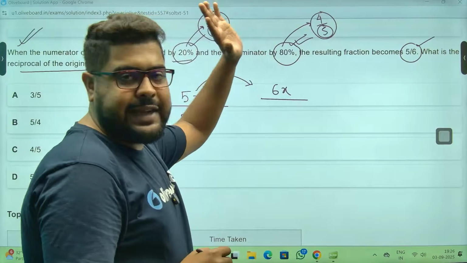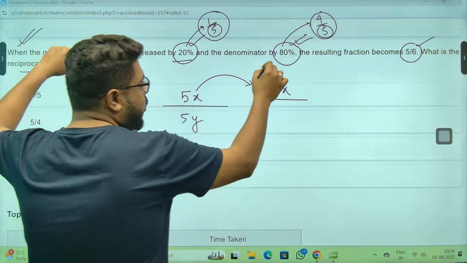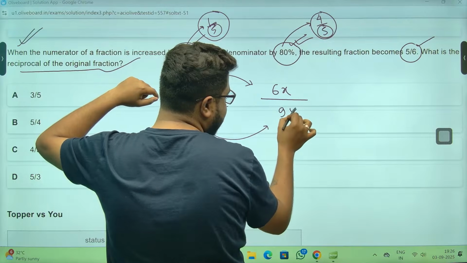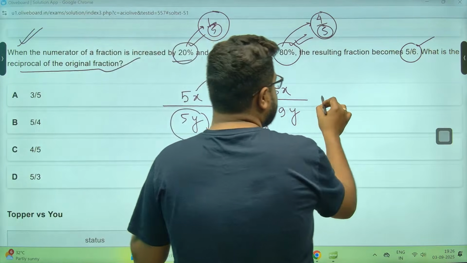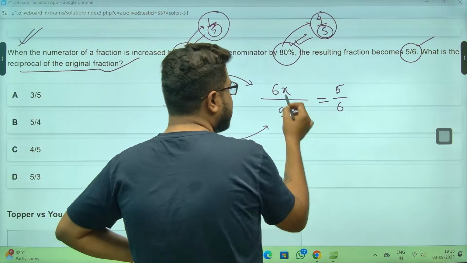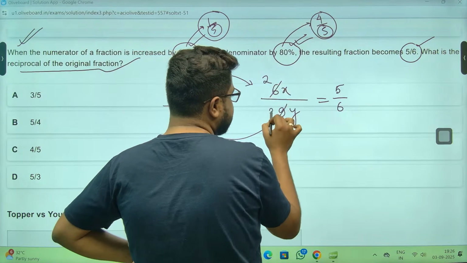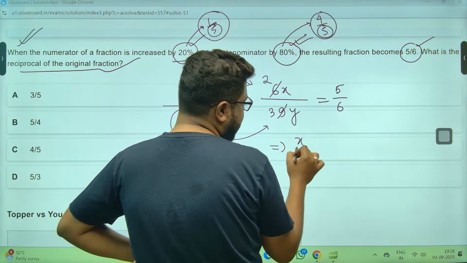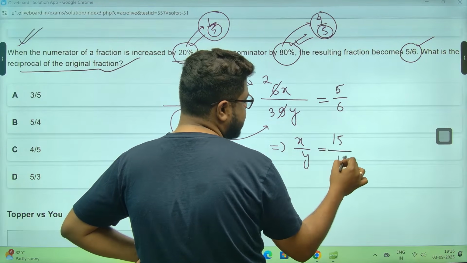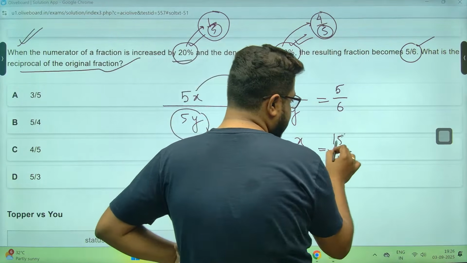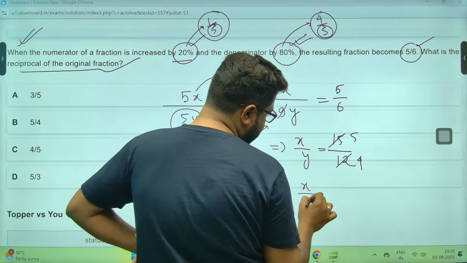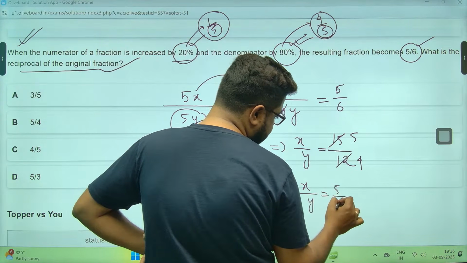Denominator is increased by 80%. 80% means 4/5. So 5y increment of 4y, meaning sir, it will become 9y. Right? So that is given as 5 divided by 6. Calculate kar lo. So 3 2s are this, 3 3s are this. Sir, x by y becomes 3 5s are 15, cross multiplication by 12. Sir. You can do it like this, or 3 5s are this, 3 4s are this. So x by y becomes 5 divided by 4.